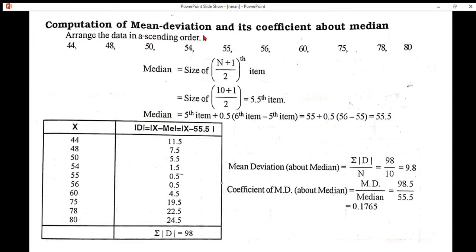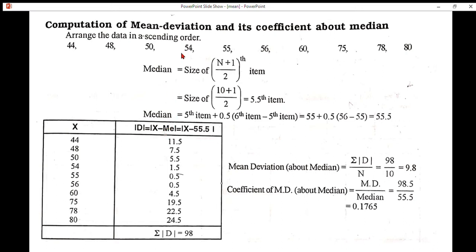Computation of mean deviation and its coefficient about median. I am continuing the same problem. First step, arrange the data in ascending order. If data is arranged in ascending order, it will be like this: 44, 48, 50, 54, 55, 56, 60 and so on. Now we know the formula for median.